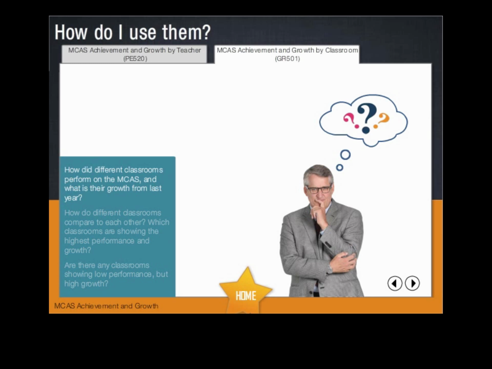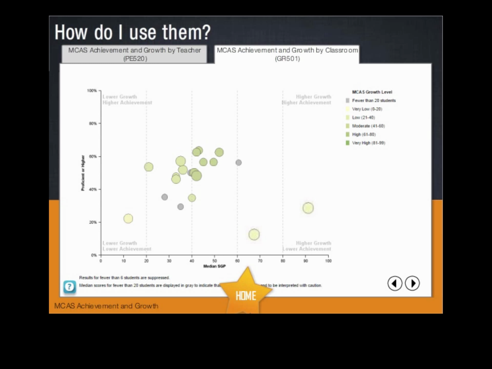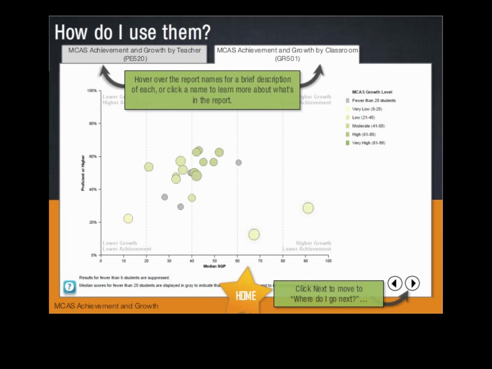For example, you might want to know how different classrooms' performance on the MCAS and growth from the previous year compare to each other. You can use this scatter plot to see the percent of students who achieved proficient or higher, and their median growth scores to compare different classes to each other. You can easily identify similar-sized classrooms by the size of the dots to see how similar classrooms to yours have performed. It might be useful to identify classrooms that show high growth, even if they have low performance, to further research strategies or programs that the teacher in that classroom has implemented in the past year.